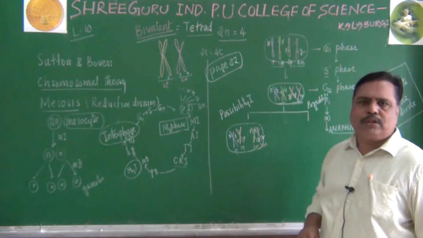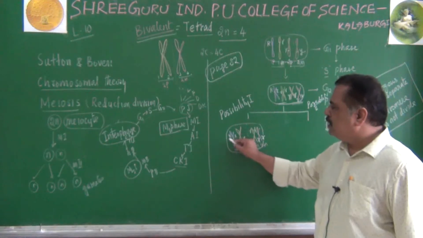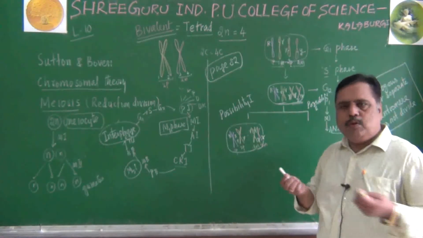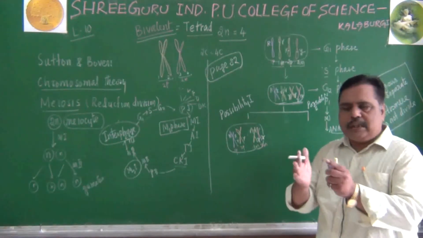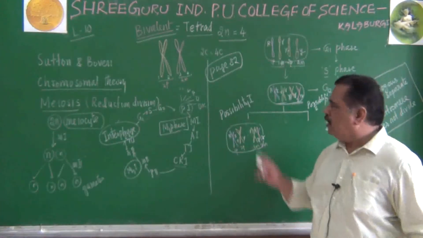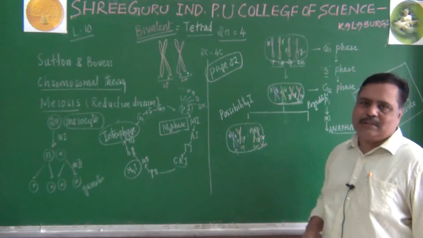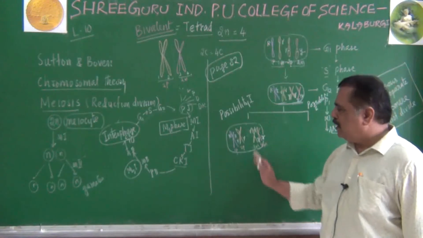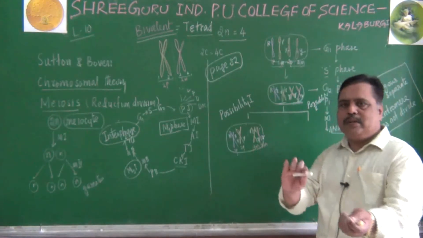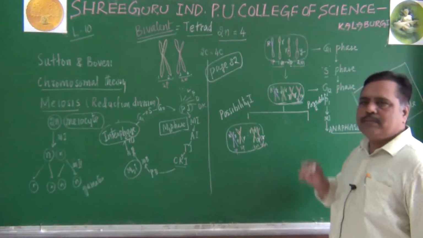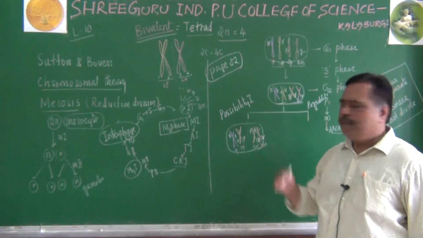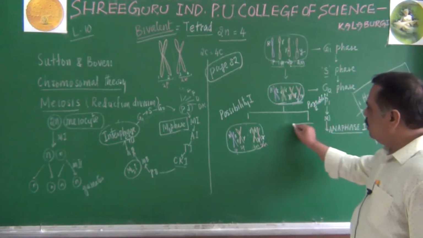Why are they moving towards the pole? During anaphase, spindle fibers will pull those chromosomes. So because of that, they will separate. How are they separating? There are two possibilities. In the first possibility, both paternals will go one side, both maternals will go to another pole. But there is another possibility also.